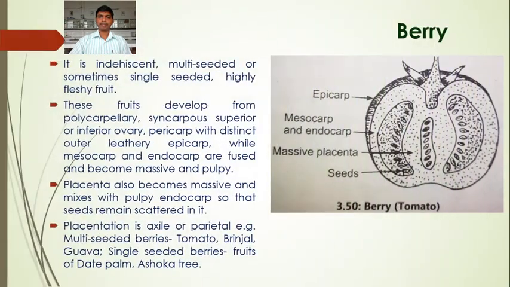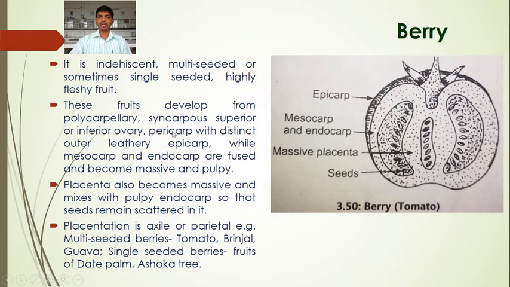Next to this is the berry. Berry is another type of indehiscent fruit. It is multi-seeded, while drupe is single-seeded. It is multi-seeded or sometimes single-seeded, highly fleshy fruit. Sometimes single-seeded means in some fruits it is single-seeded. Berry is a multi-seeded, indehiscent, highly fleshy fruit. It is highly perishable.